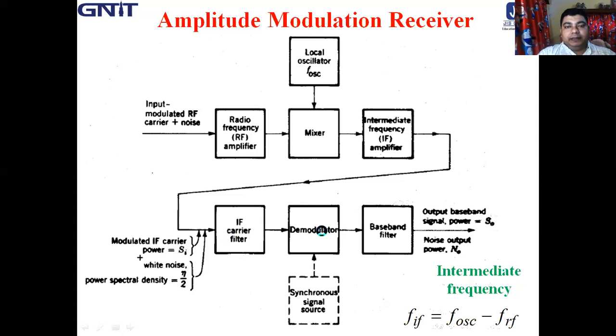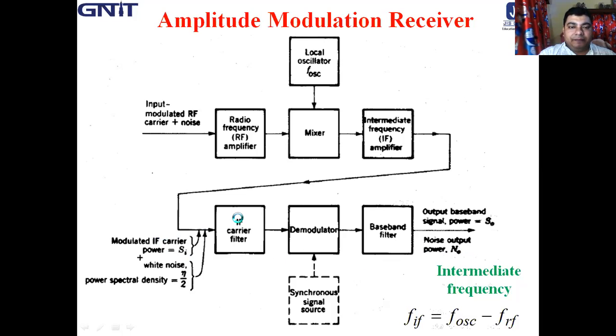After that, it goes to a demodulator. We mainly use a synchronous demodulator, so a synchronous local carrier is required for demodulation. After that it goes to a baseband filter, which is band limited to FM Hz, and from the baseband filter we get the output signal power, denoted as S0, and the output noise power N0.